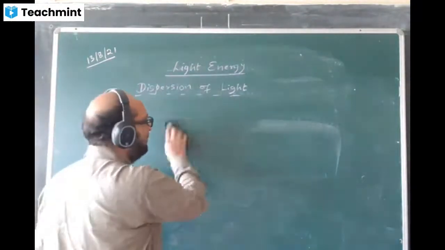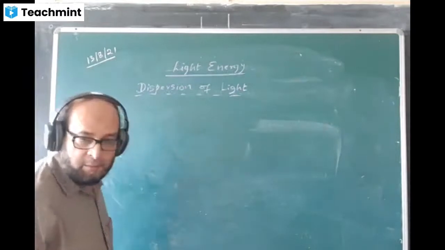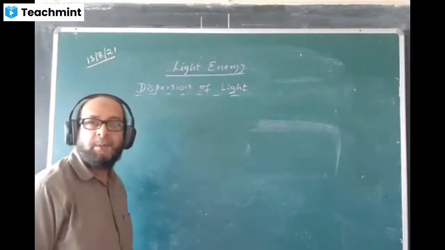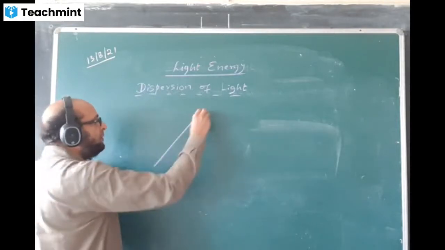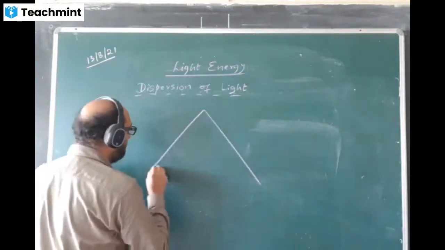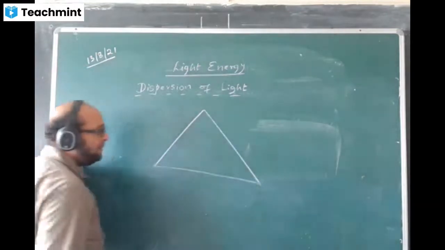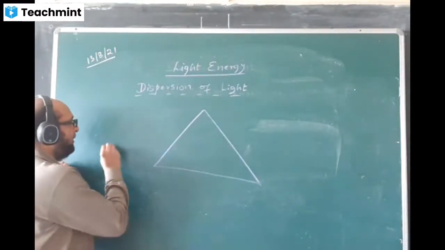Now we draw a diagram showing dispersion of light. The prism will be drawn in the form of a cross section, a triangle like this.